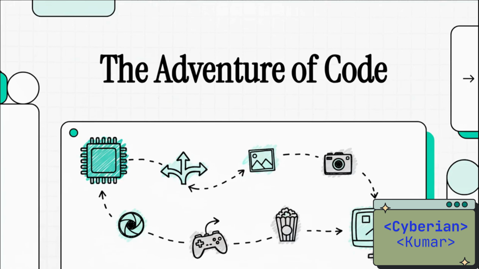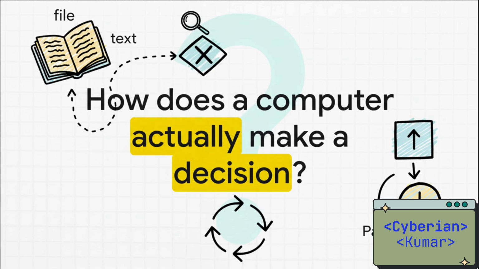Have you ever stopped to think about how the code on your screen actually makes a choice? You know, how a game decides to play a sound, or how a streaming service recommends one movie over another? Well, it's not magic. It's actually a carefully planned adventure. And today, we're going to map out the exact journey that every program takes. So let's get right to it.